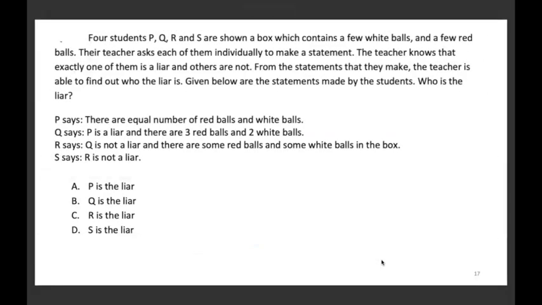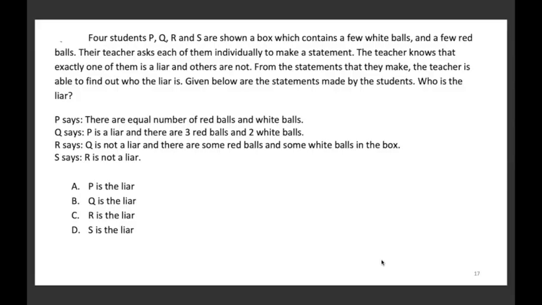Four students P, Q, R, and S are shown a box which contains a few white balls and few red balls. The teacher asks each of them individually to make a statement. The teacher knows that exactly one of them is a liar and others are not. From the statement that they make, the teacher is able to find out who is the liar. Given below are the statements made by the students. Who is the liar we have to find.